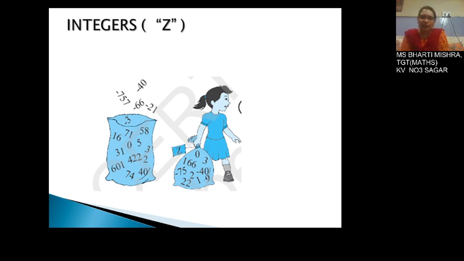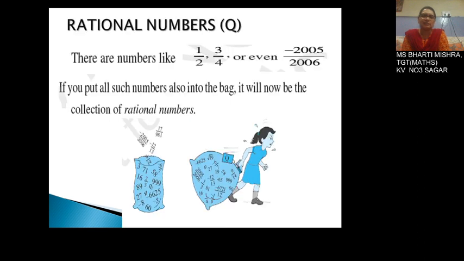Now you must be thinking, what are rational numbers? So rational numbers have basically originated from fractional numbers. You studied in class 6th about fractions. 1 upon 2 is a fraction, 3 upon 4 is a fraction, that is 1 out of 2, 3 out of 4. These all are fractional numbers. Here both the numerator and the denominator are positive.